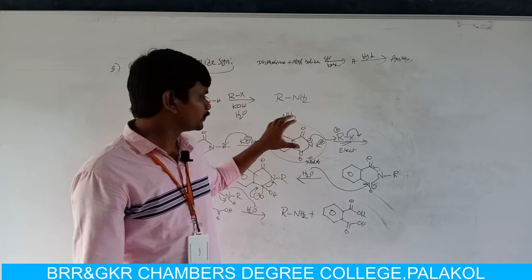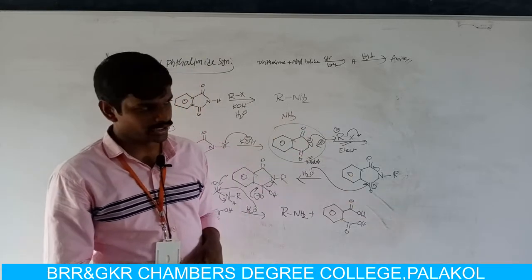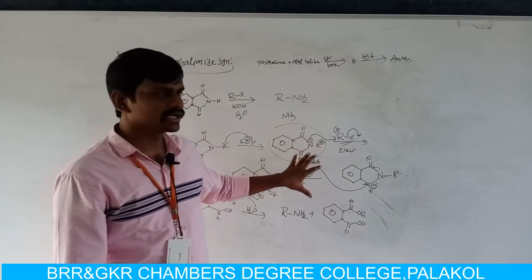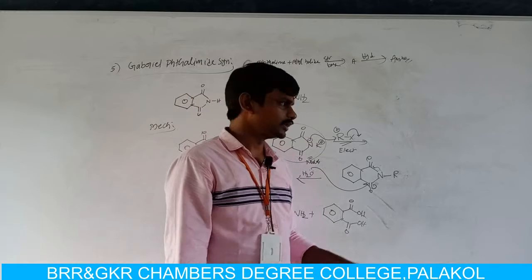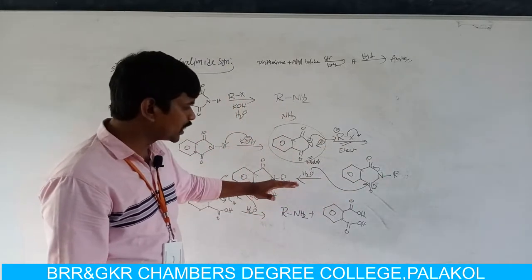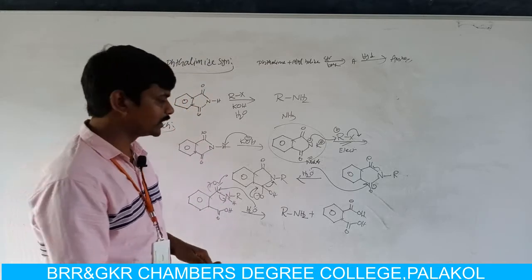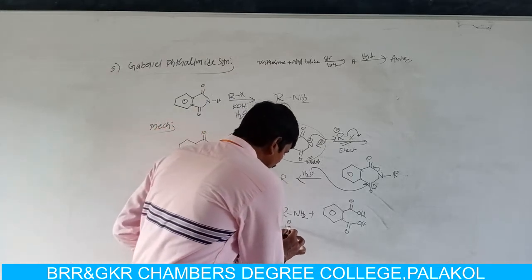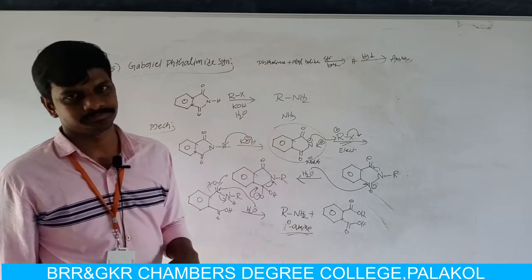By using phthalimide, we can overcome that drawback, so that it is an advanced technique for the preparation of amines. By observing this reaction mechanism, only one alkyl group is involved in the reaction, so that we can get only primary amines.